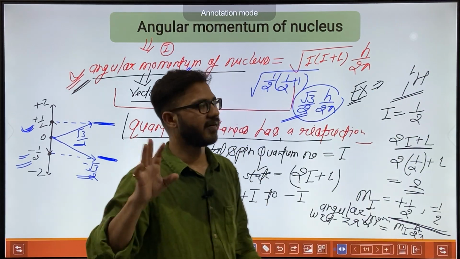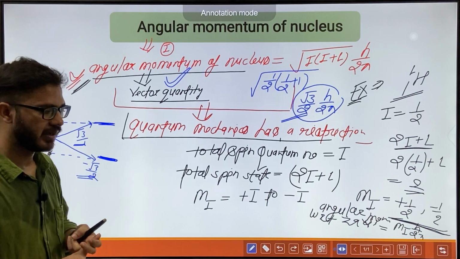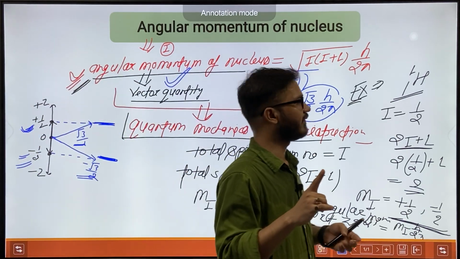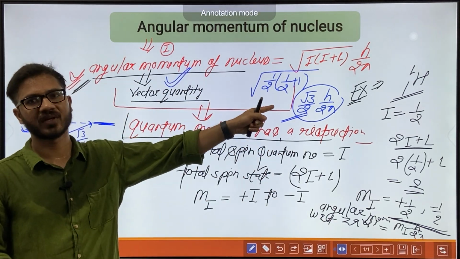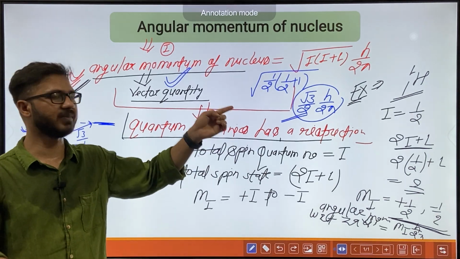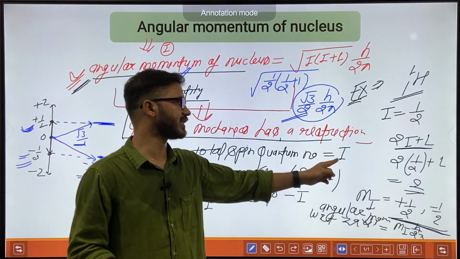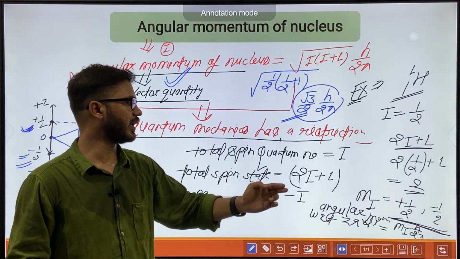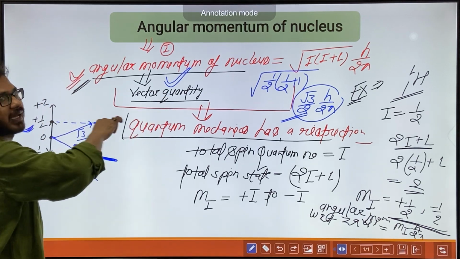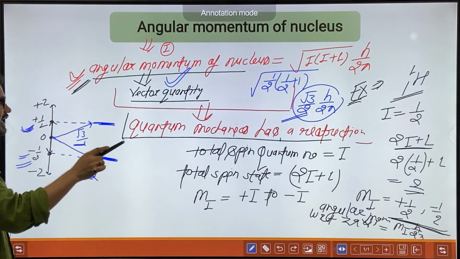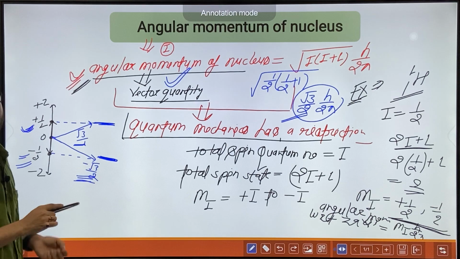I hope all of you understand what space quantization is and what the angular momentum of a nucleus with total spin quantum number half is.